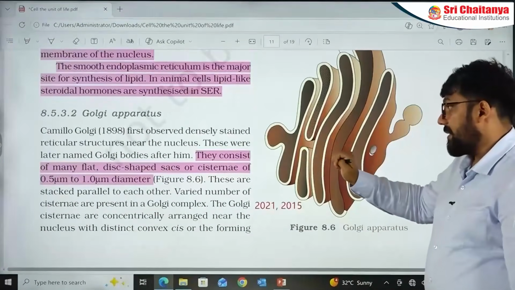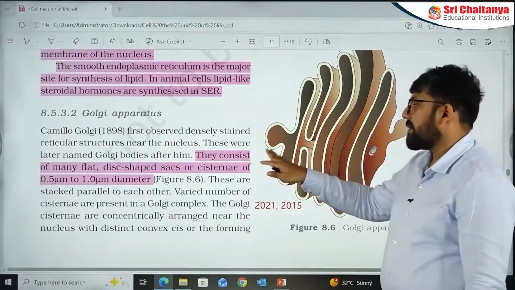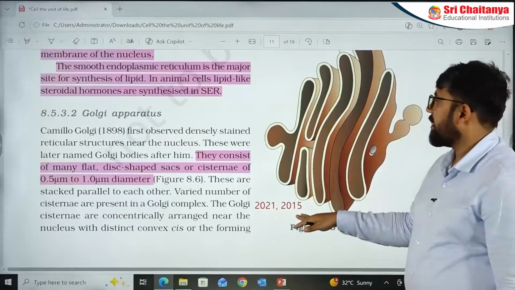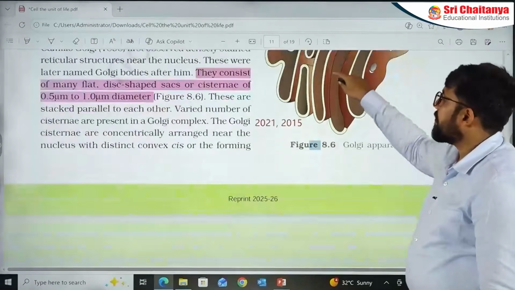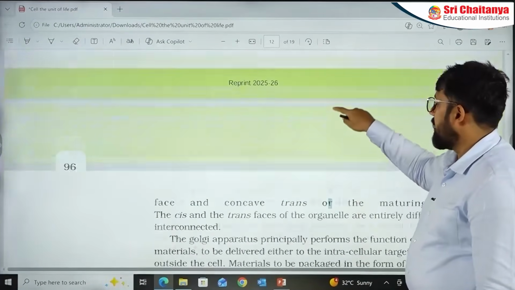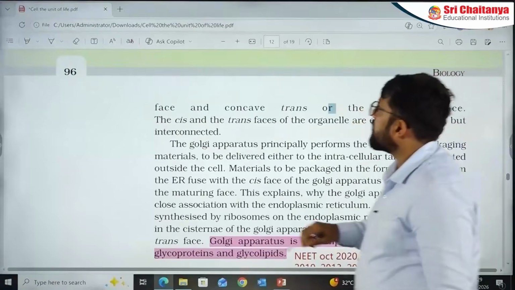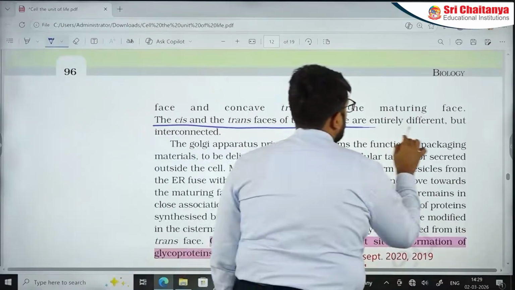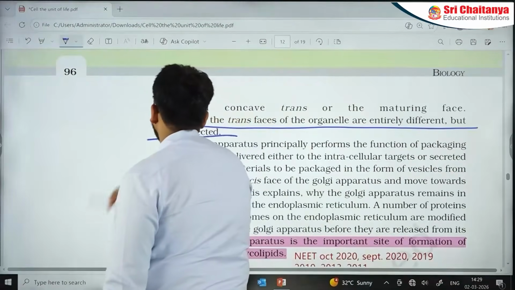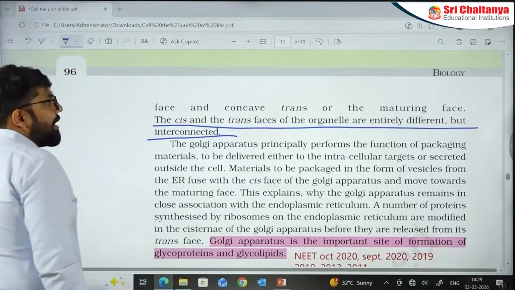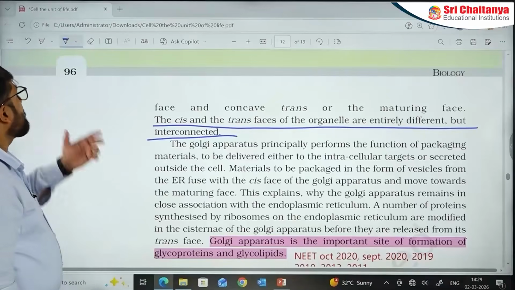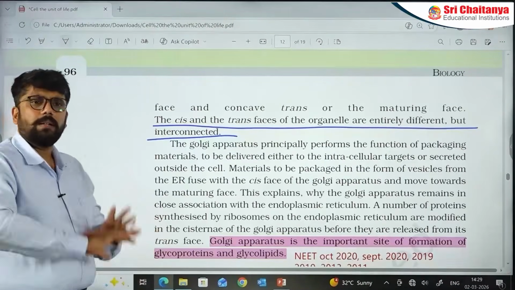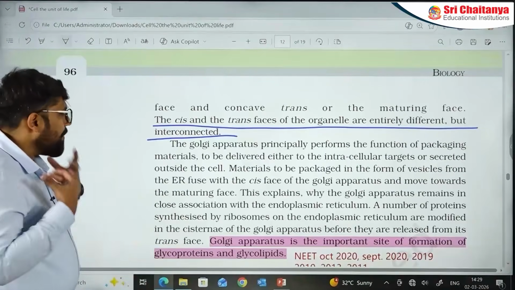This particular part, the flat disk-like structures, the cisternae that we are talking about, have appeared in a match of the following question, 2021, 2015. We have questions from this particular section as well. Cis and trans face, this particular part, have made questions before. If I am a paper setter, I want to give a question from cis and trans nature, how the maturity happens and all those things. Important section. Important lines. I'll say Golgi apparatus, ER, they will make a question. They make a question almost every week.